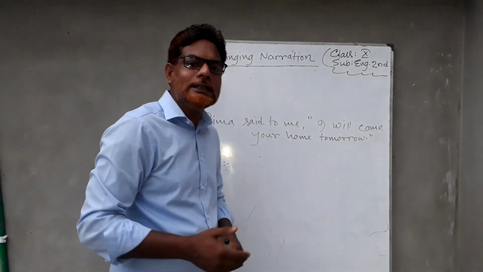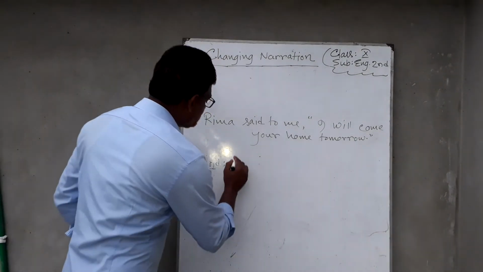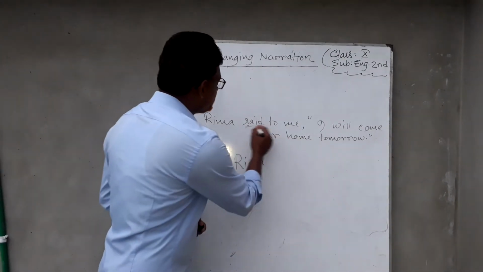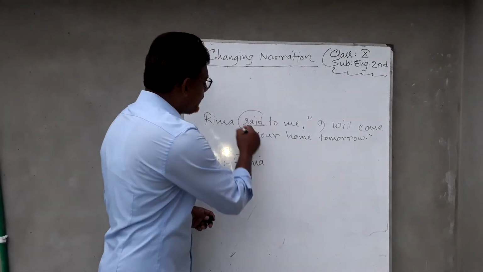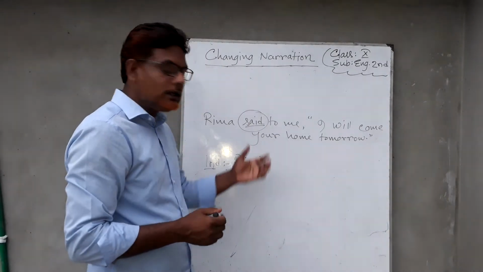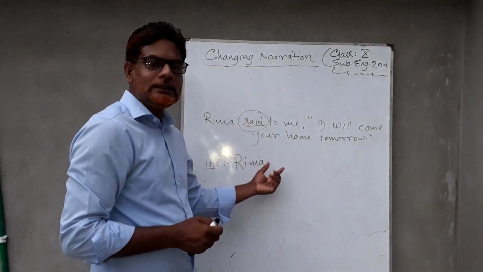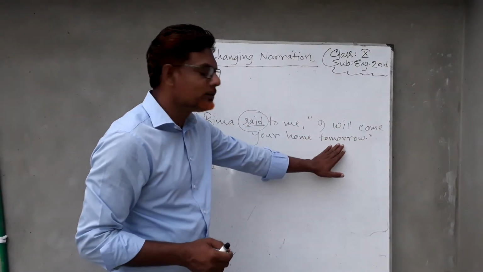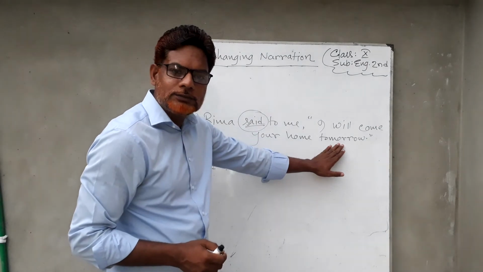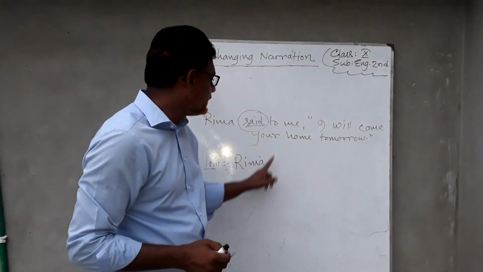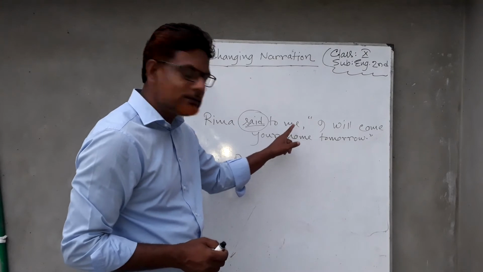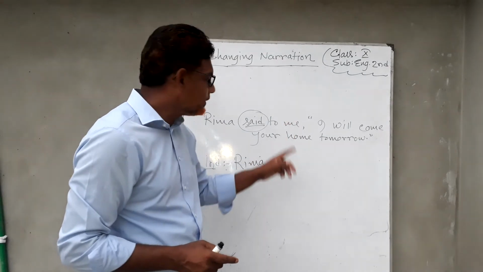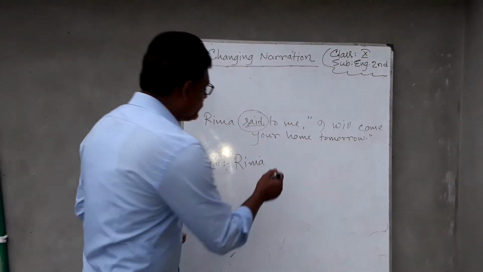Now we have to change it into indirect. First of all, we have to write the subject of the reporting verb, then the verb of the reporting verb, then the reported speech. Will we write said as it is? We can use said or told. Why? As the sentence of the reported speech is assertive. Now it's a question, will you use said or told? As there is a listener, you can see Rima said to me, there is a listener, it is me. So if there is a listener, we can use told as well.